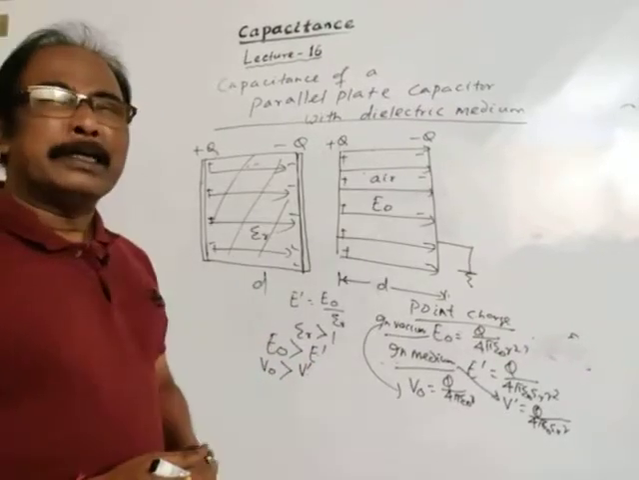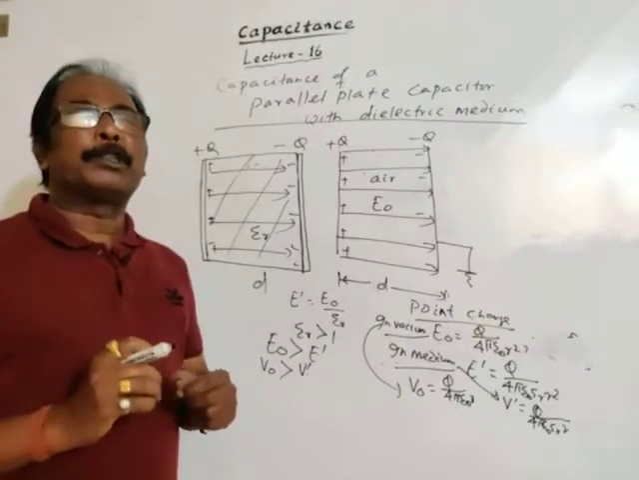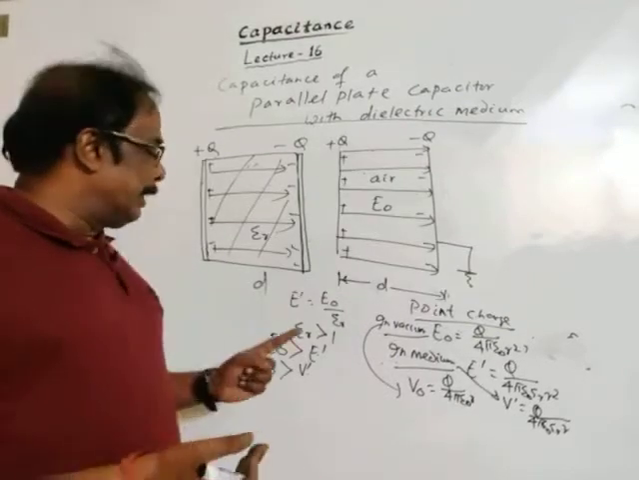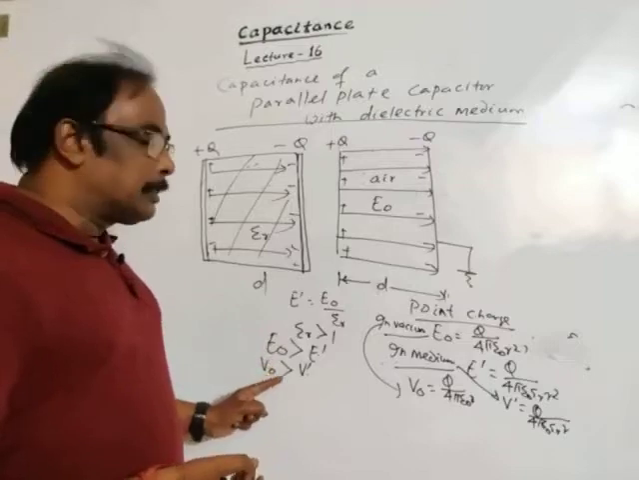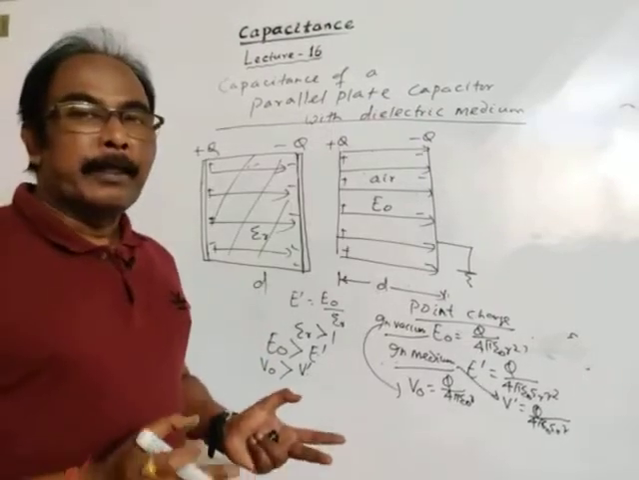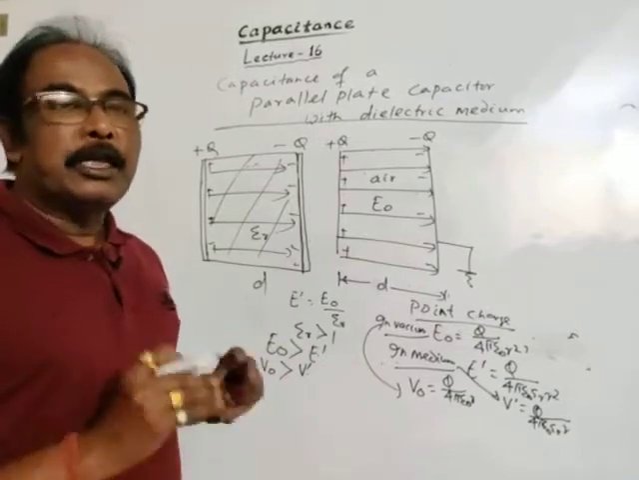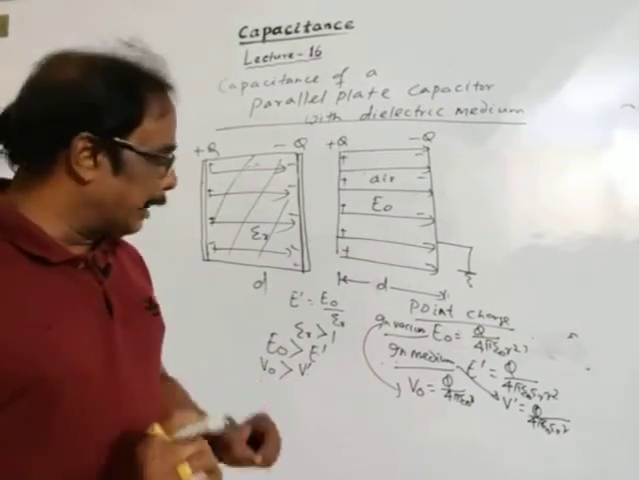So our observation is that the magnitude of electric field and potential both decrease in the presence of a dielectric medium.